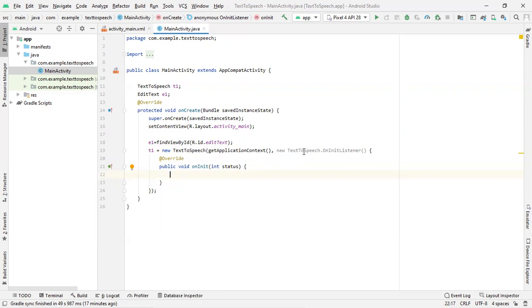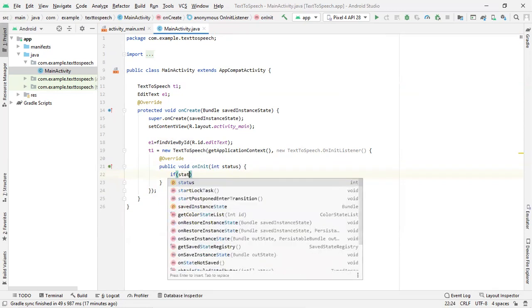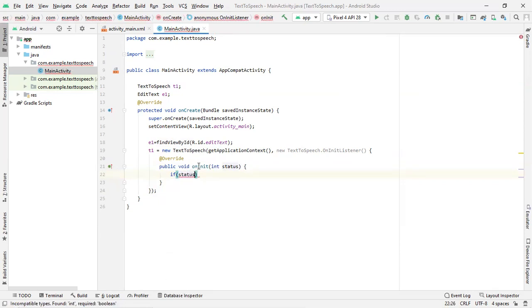As soon as you create an object and call the OnInitListener, it will do the initialization of the text to speech engine. Once initialization is complete, we need to check whether it has been properly initialized. Inside the onInit method, we are checking if status is not equal to TextToSpeech.ERROR.